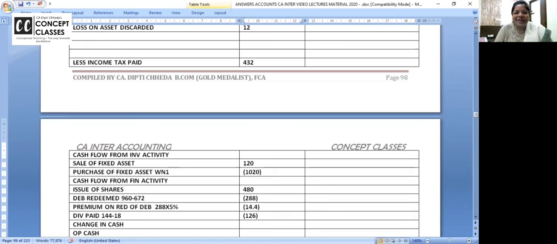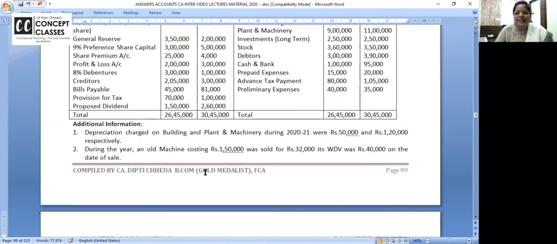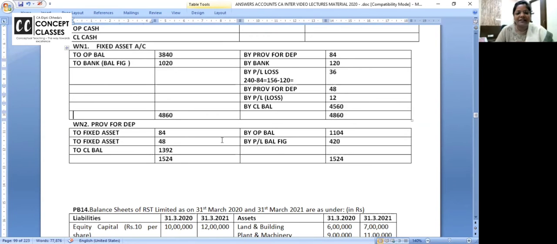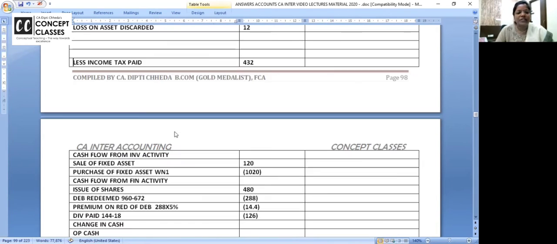What we are doing every day, but with some new aspect. What new did you learn today? Fixed asset, accumulated depreciation, ma'am, that we studied yesterday. Yesterday was simple. Today discarded assets and many things were there which gave you these answers. Look at my working notes. Have I posted everything? Done. 1 and 2 over.